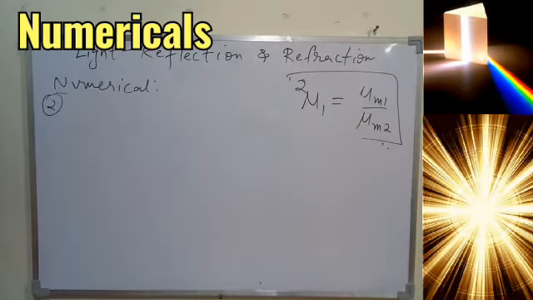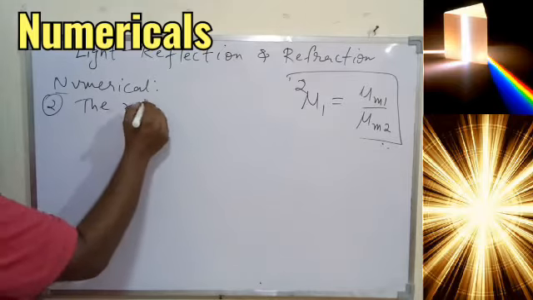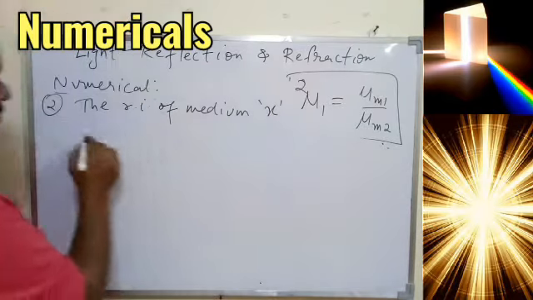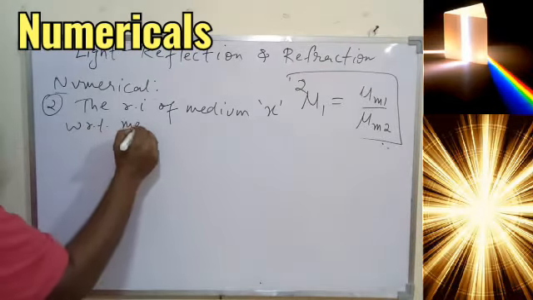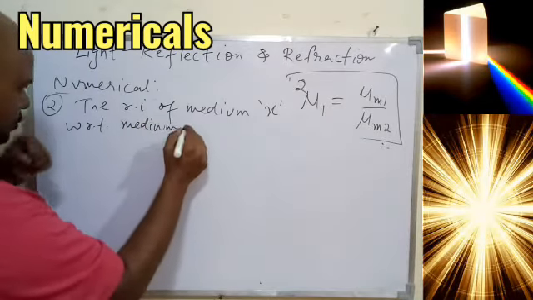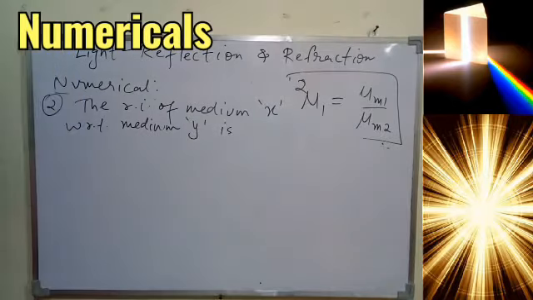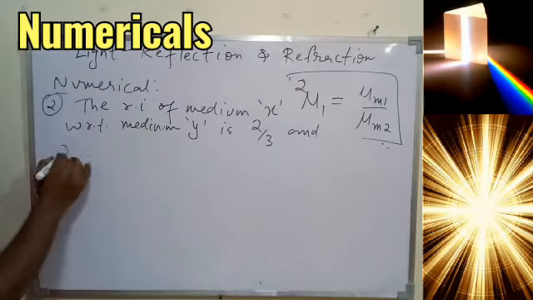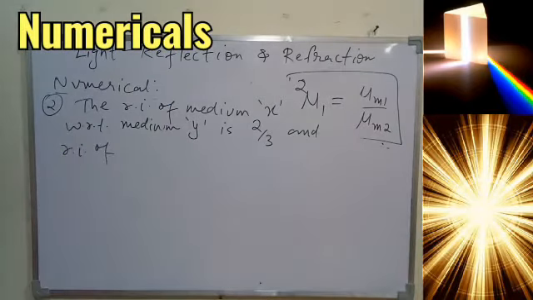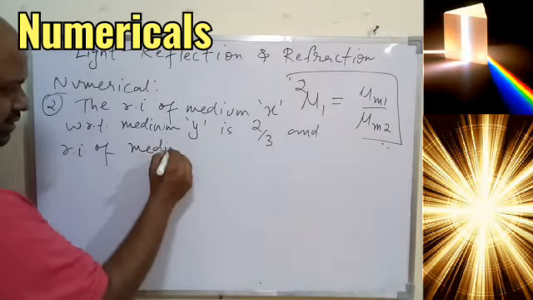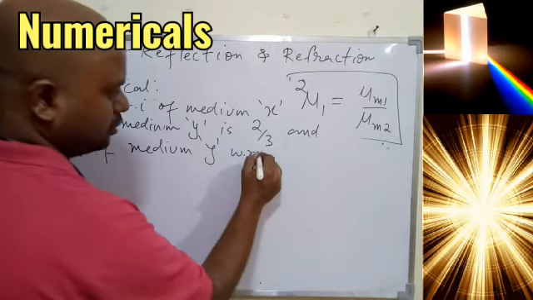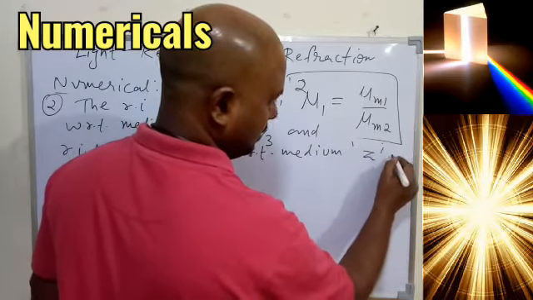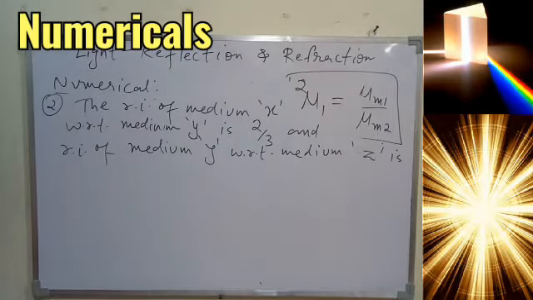So the question is: the refractive index of medium X with respect to medium Y is given 2 by 3, and refractive index of medium Y with respect to medium Z is how much? 4 by 3.